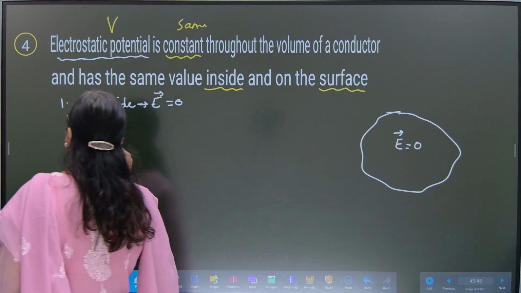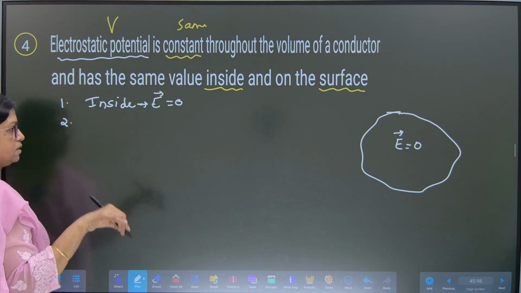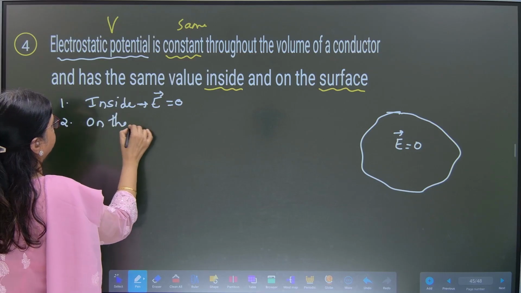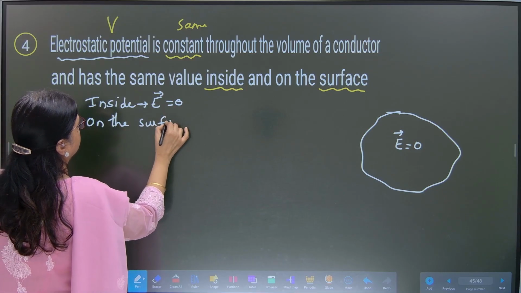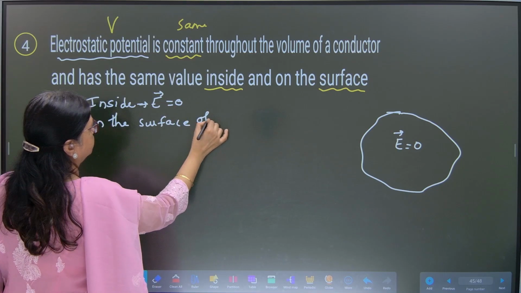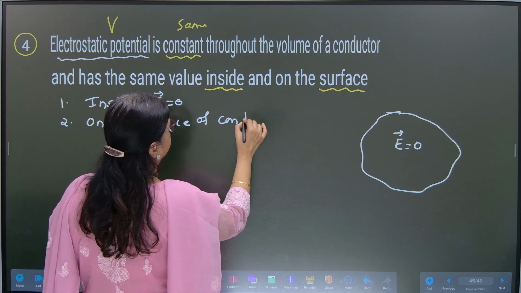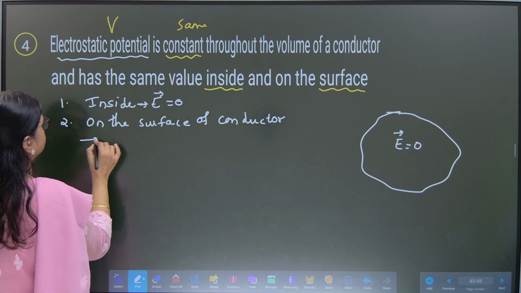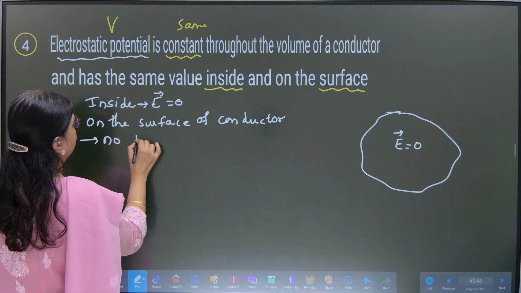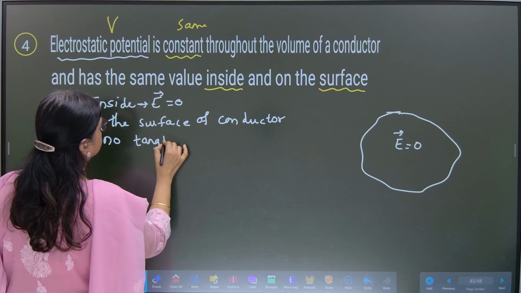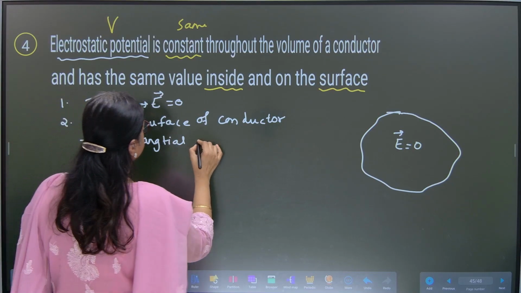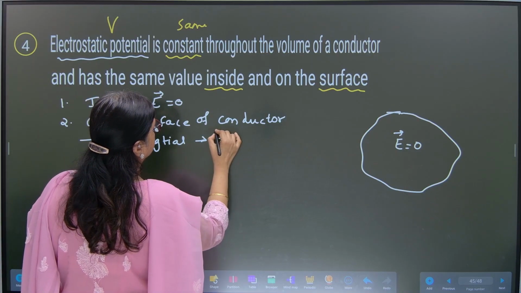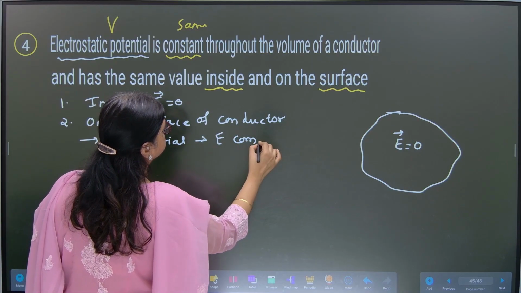In point number 2, which we have discussed in the same video, on the surface of the conductor, there is no tangential electric field component.